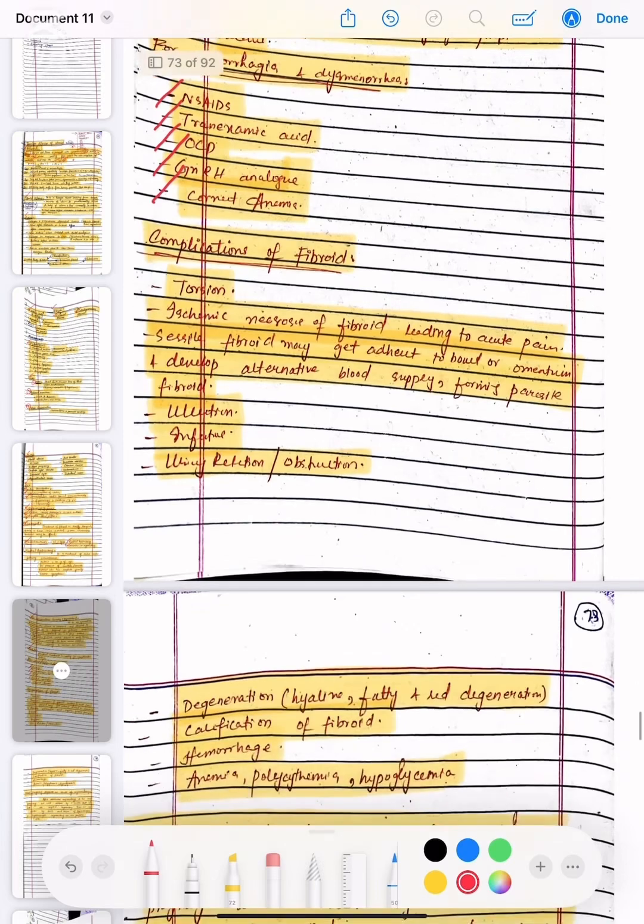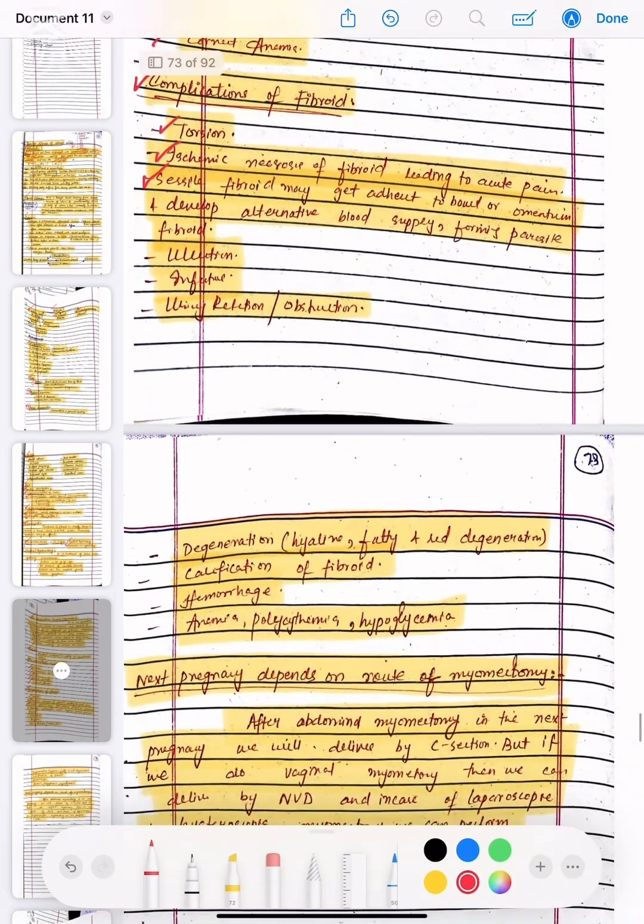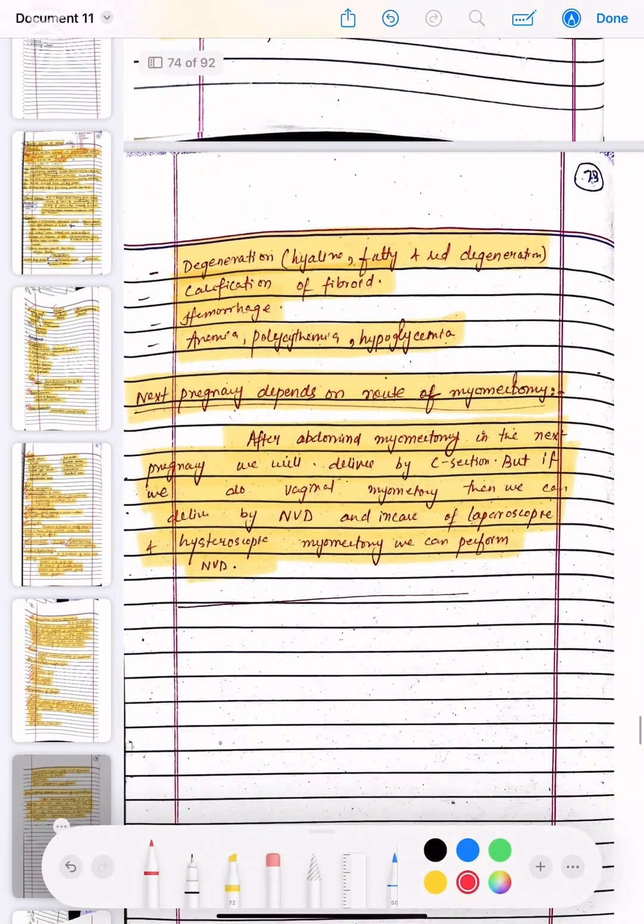The complications of fibroids are torsion, ischemic necrosis of fibroid leading to acute pain, sessile fibroid may get adherent, ulceration, infertility, and urinary retention. Then what will we do in the next pregnancy? It depends upon the route of the myomectomy. So after abdominal myomectomy in the next pregnancy we will deliver by C-section, but if we do vaginal myomectomy then we can deliver by NVD, and in case of laparoscopic and hysteroscopic myomectomy we can perform NVD.